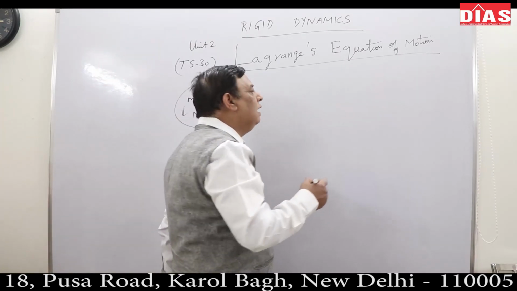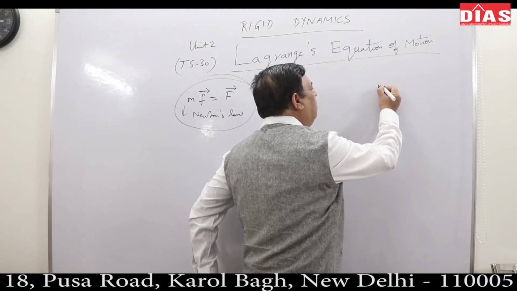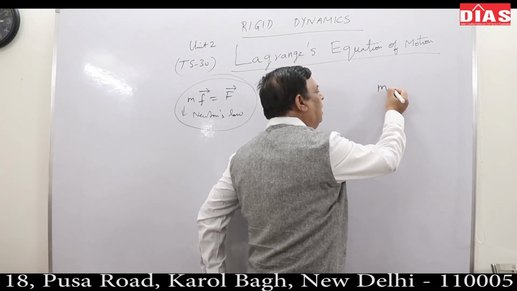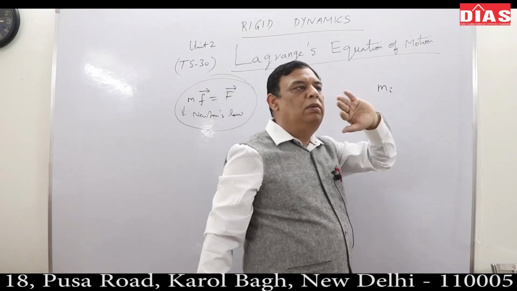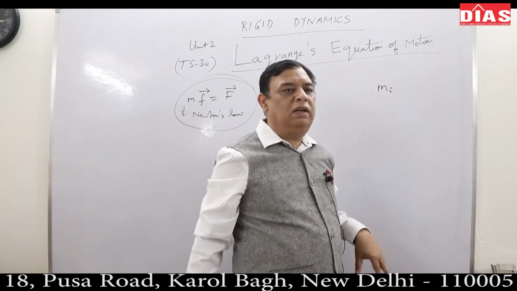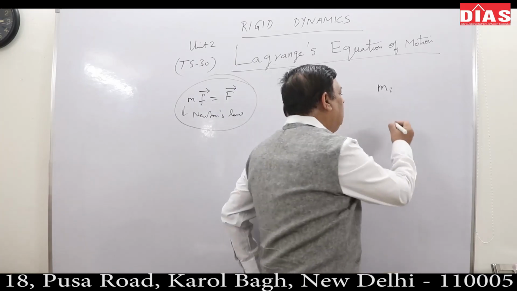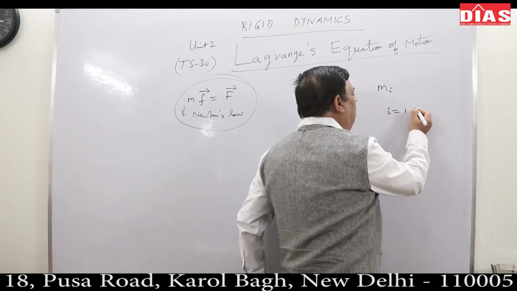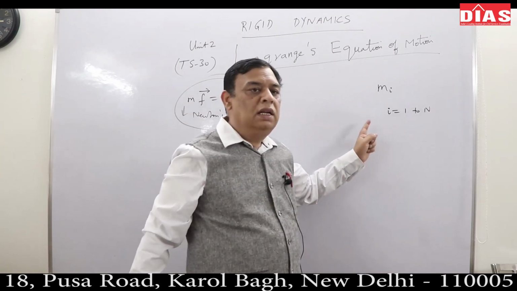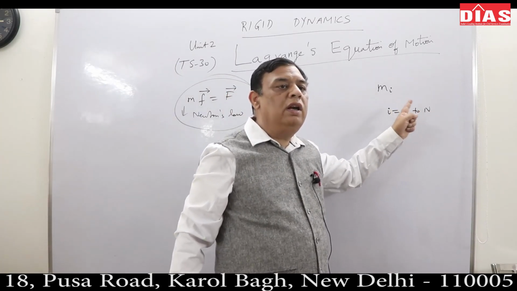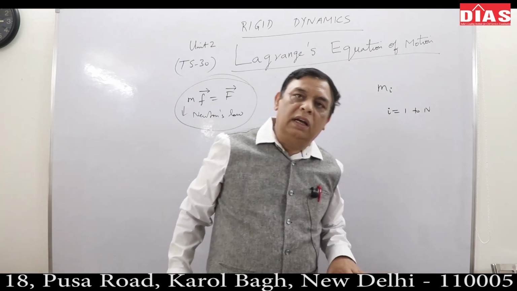So, the mass of the ith particle is mi. The system may comprise m1, m2, m3, different kinds of masses. So i will vary from 1 to N. If the system contains capital N number of particles, then i will vary from 1 to N: m1, m2, up to mN, correct?